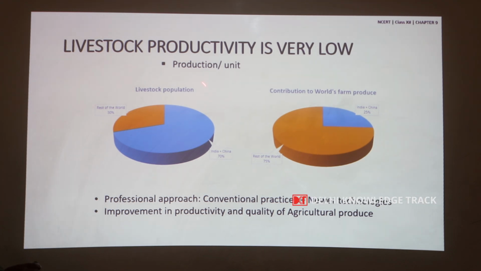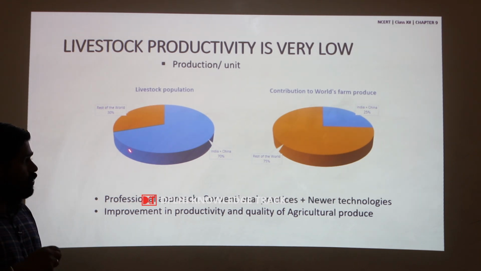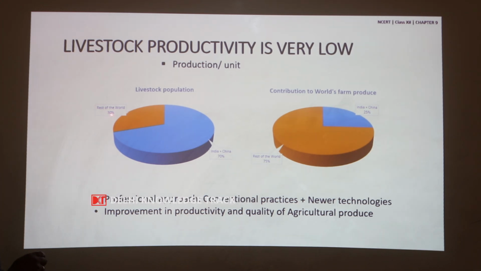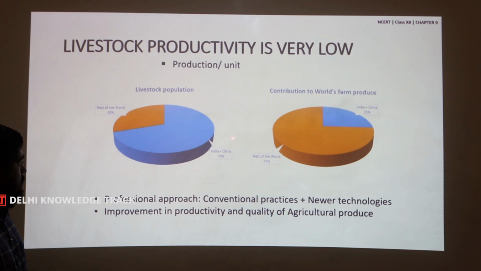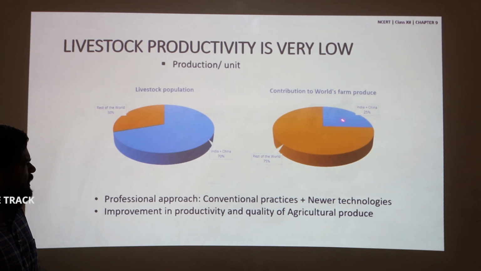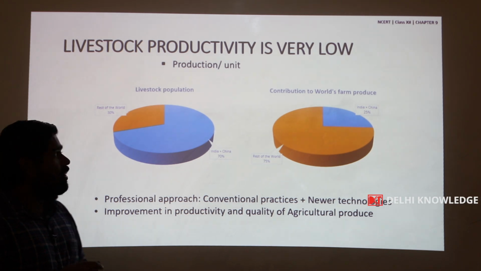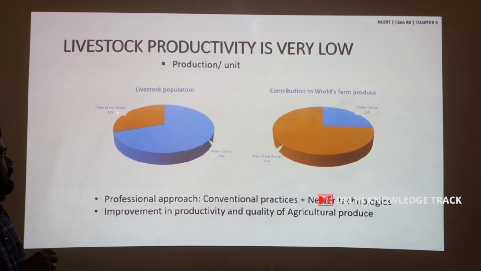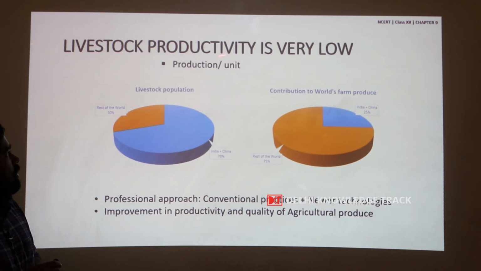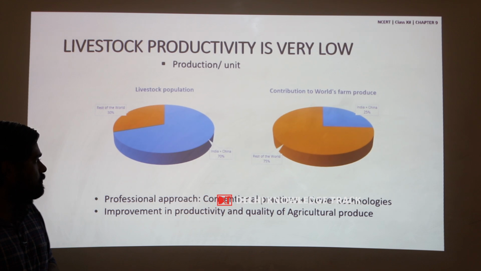Among the livestock population in the world, nearly 70% is present only in India and China together, whereas just 30% is present in the rest of the world. But this 70% contributes just 25% to the world's farm produce, whereas the remaining 75% is contributed by this 30%. So, the livestock productivity is very low.